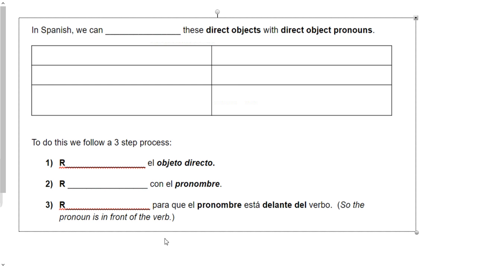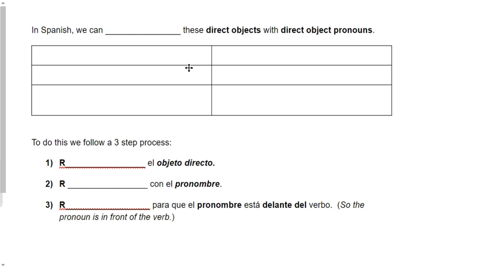All right. So now we need to learn what ones we can do. So we can replace these direct objects with direct object pronouns. As before, I'll write it again. Replace. This is a great R. Okay, so your direct object pronouns are the following. Me, te, lo if it's masculine, la if it's feminine,